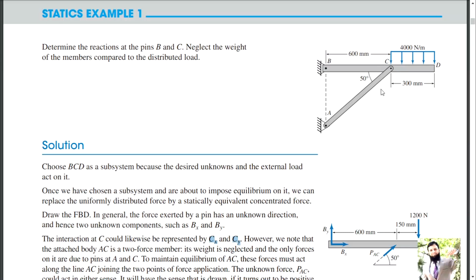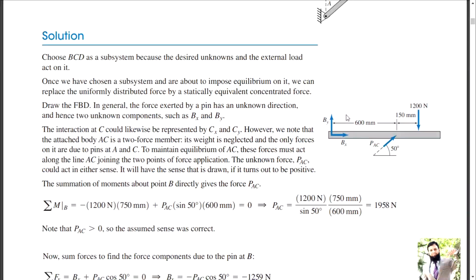So you cannot solve this member. To solve this member, if you just want to find PAC, that is impossible, because here two unknowns are there and here two unknowns are there, so four unknowns, and you have three equations, merely three equations, and that's it. From three equations you are not going to solve this one. So this member cannot be solved by the equilibrium equations, or you cannot plan to work it out on this one.